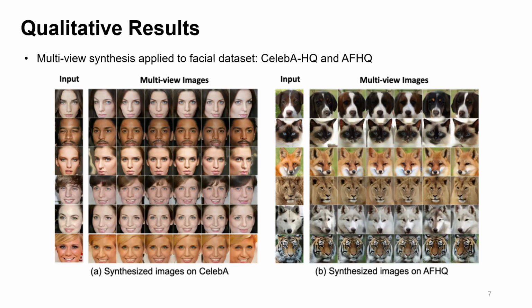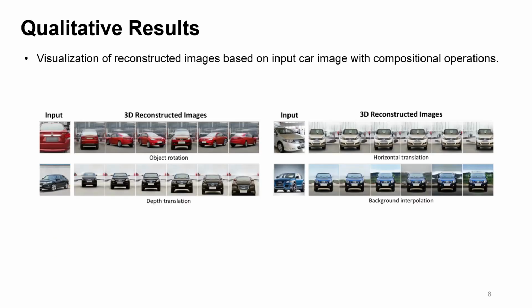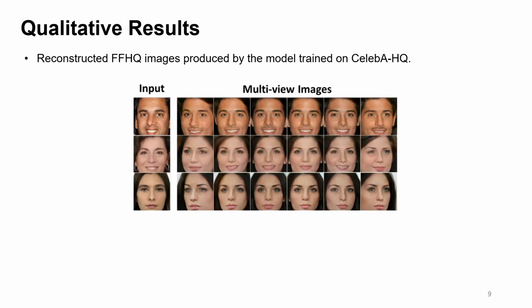We conduct zero-shot image generation without additional network training, based on the input images. This is a visualization of reconstructed images based on an input car image with compositional operations. We use the car dataset, which is called CompCars. We demonstrated the robust feature extraction capabilities of our model.